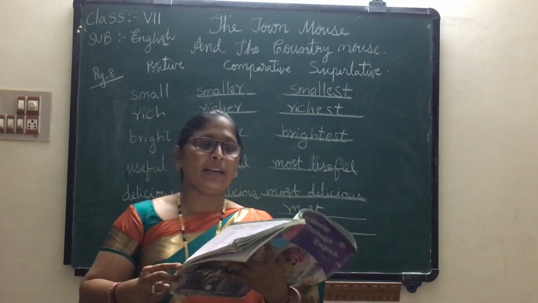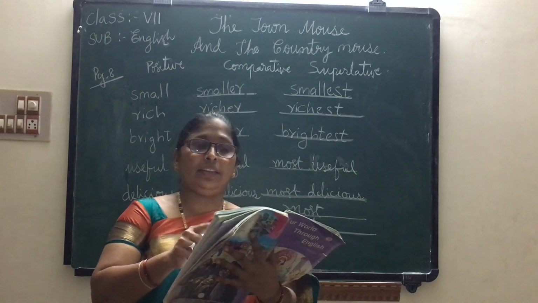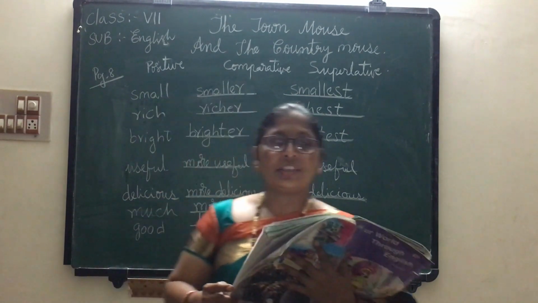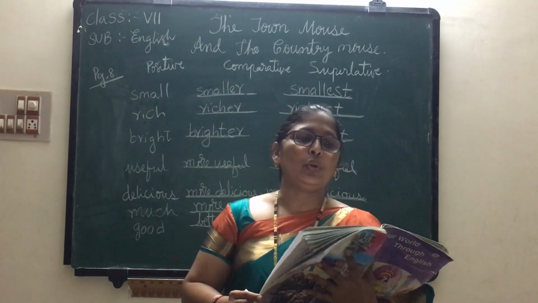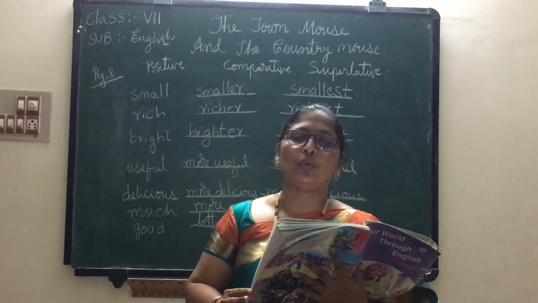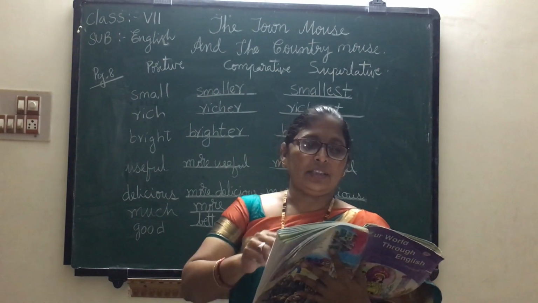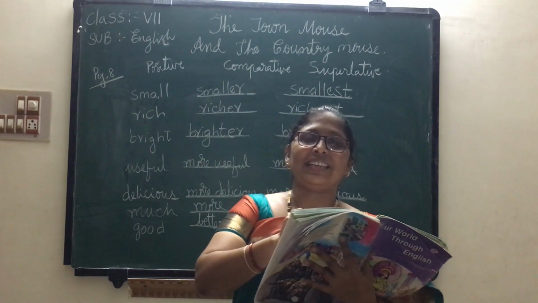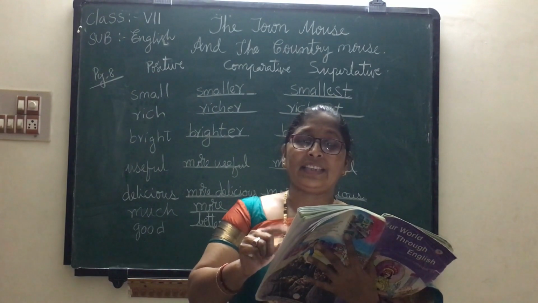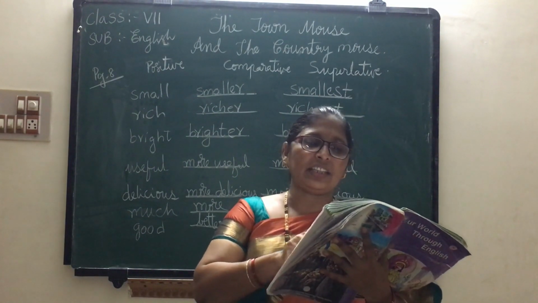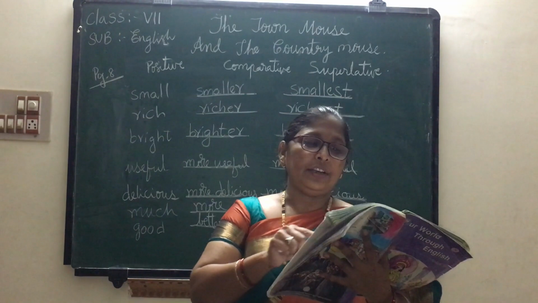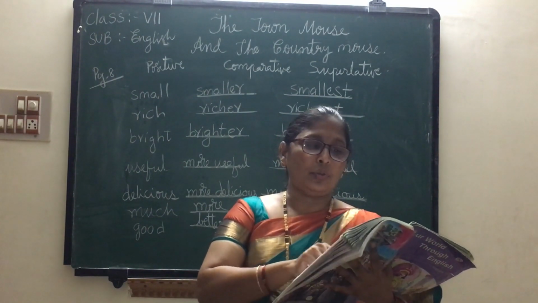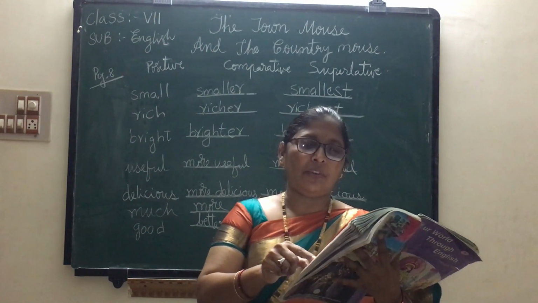See, on page number 9, compound word is given. That one you have to write. Once go back to page number 7. See page number 7, question number 2. Choose the best answer from the choices given to complete each sentence. See, some options are given. You have to see the words, select the correct answer and write it in the brackets in the textbook itself. Next, say whether the following statements are true or false. Already you listened to the lesson. Once again I recap today. So you read each sentence and write true or false.